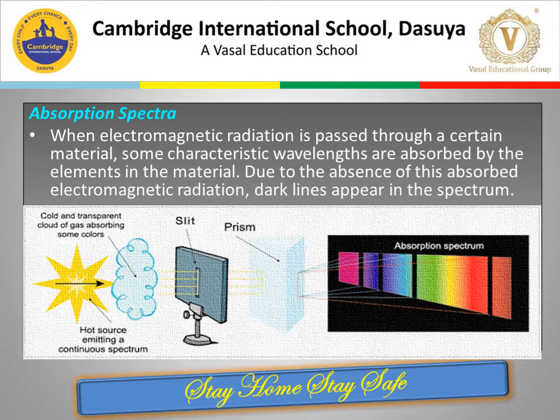How this happens is, when a hot source emitting a continuous spectrum is allowed to pass through a cloud of gas absorbing some colors, the transmitted light is passed through a slit and then through the prism, and an absorption spectrum is obtained. In the absorption spectrum, dark lines are seen in an otherwise colored background.